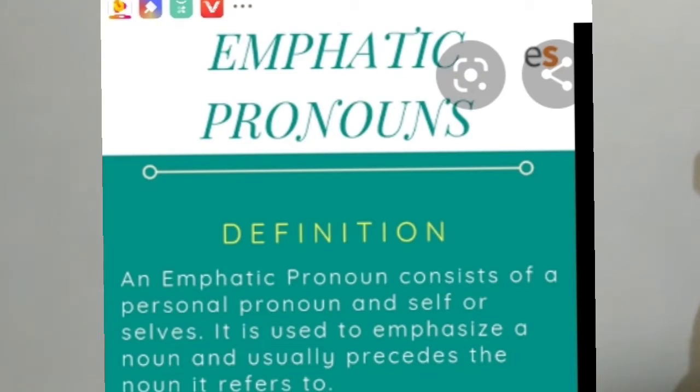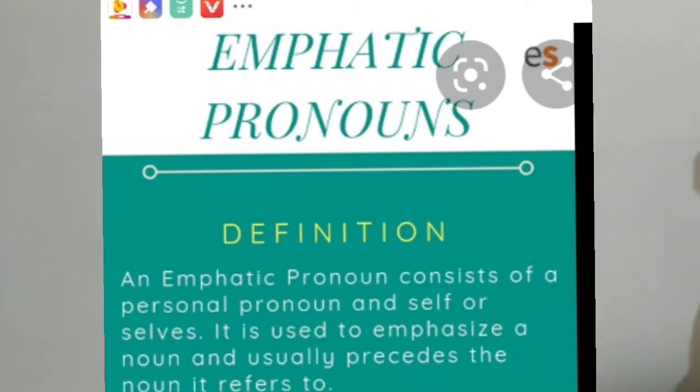In reflexive pronoun also you have seen myself, herself. The same words we will use here in emphatic pronoun. But in function it is totally different, this reflexive pronoun and emphatic pronoun. It is used to emphasize a noun and usually follows the noun it refers to. That means always this emphatic pronoun follows the noun or pronoun. So, examples for emphatic pronoun: myself, yourself, ourselves, etc.